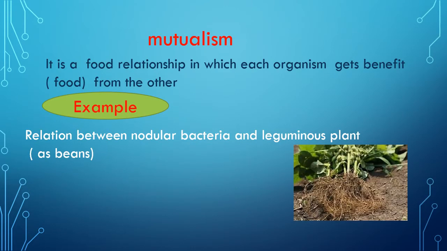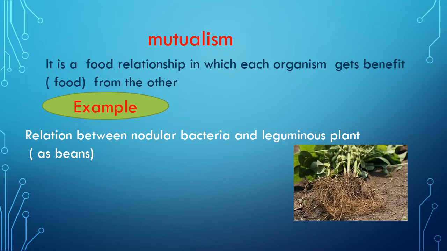Mutualism is a food relationship between two living organisms in which each one of them gets benefit from the other. For example, the relation between nodular bacteria and leguminous plants such as beans.